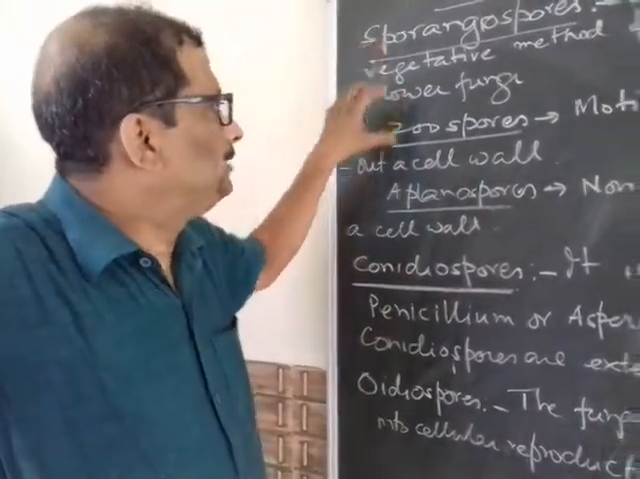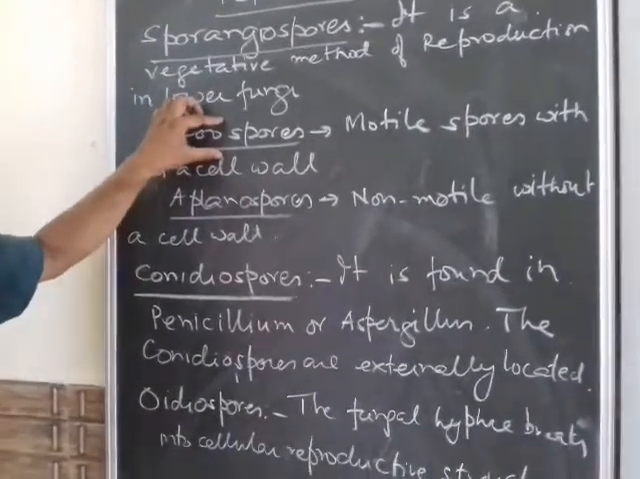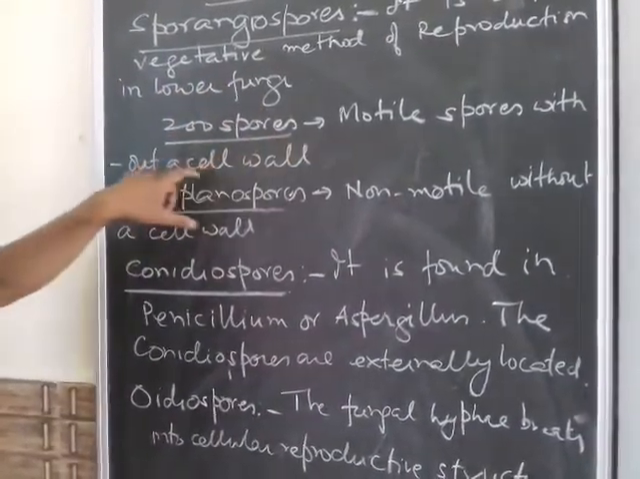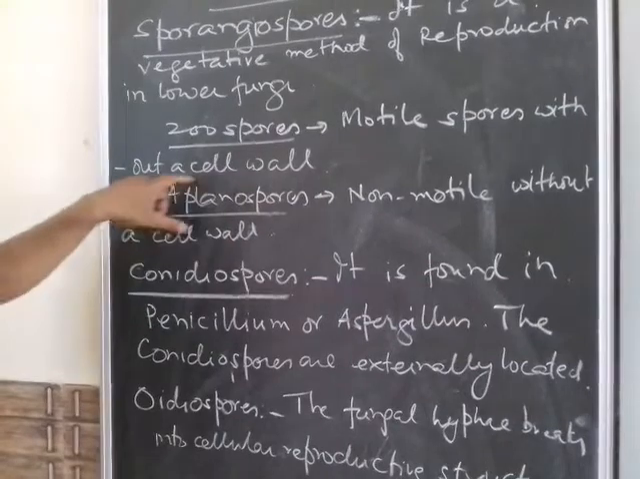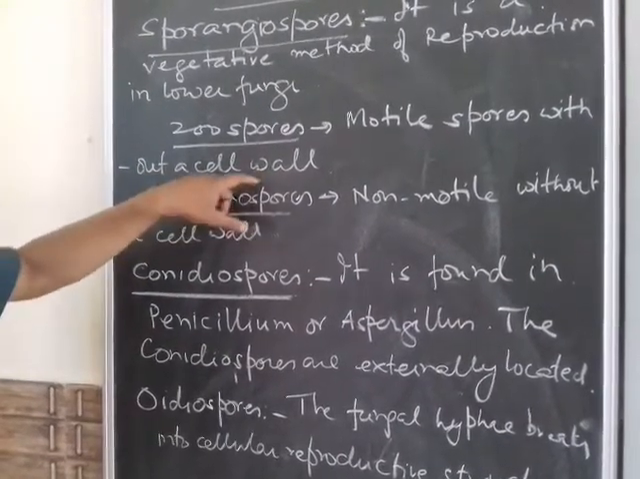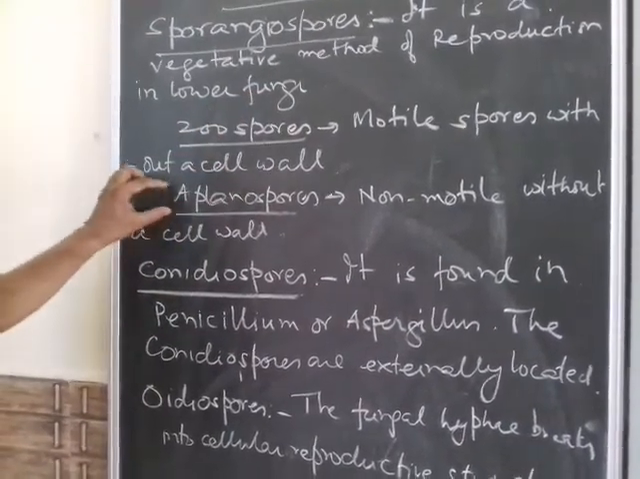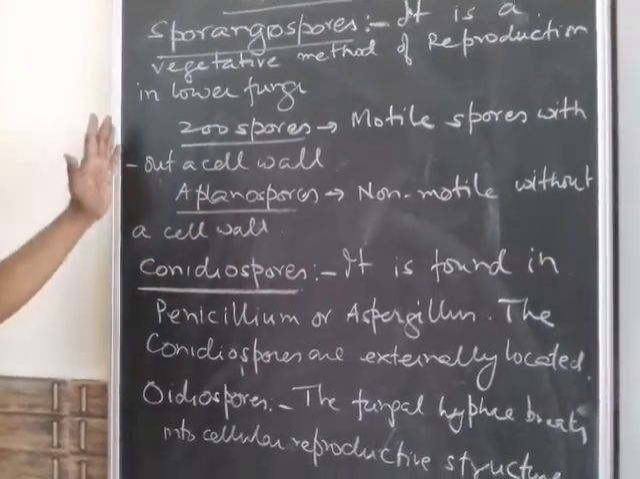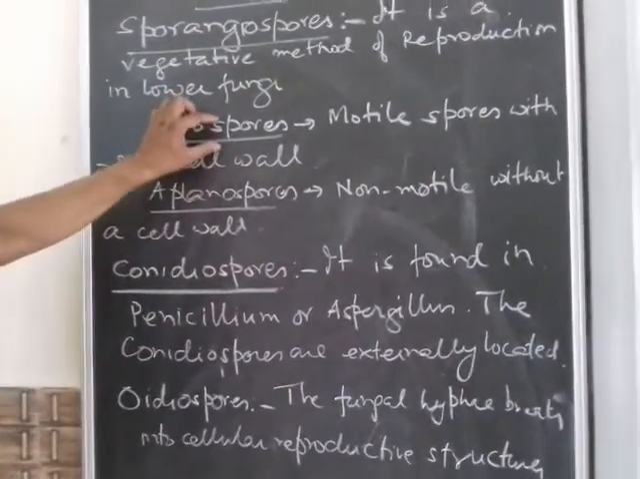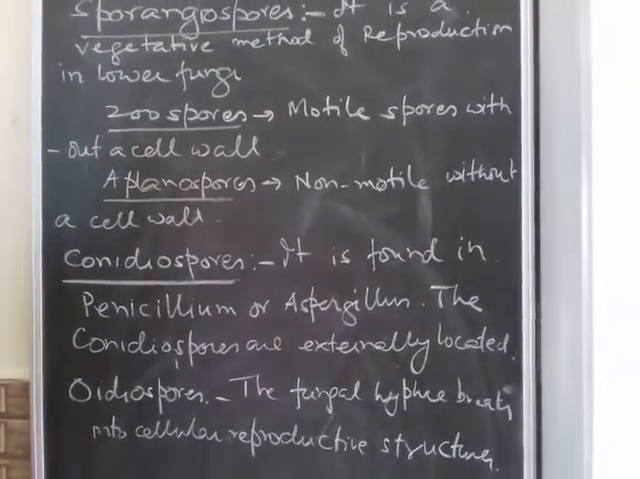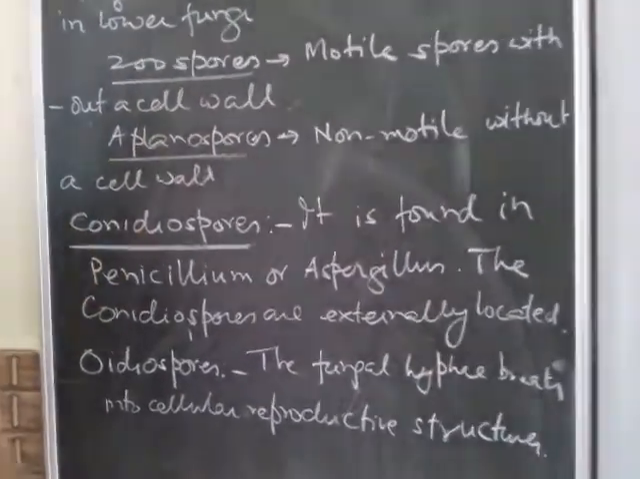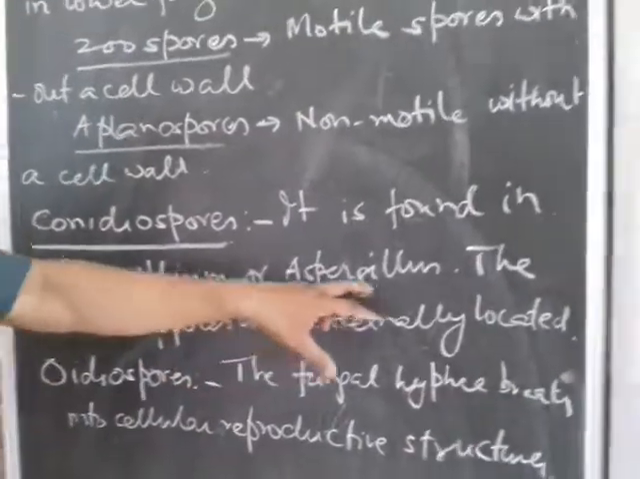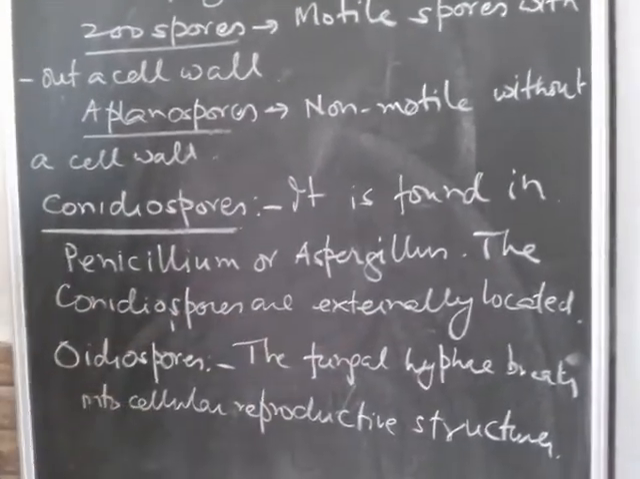Now this sporangiospore, as I told you, contains the spores which are zoospores, motile spores without a cell wall. So they don't have a cell wall, but they are motile. Aplanospores are non-motile, without a cell wall. So this is a motile spore, this is a non-motile spore. Now conidiospores are found in Penicillium or Aspergillus. The conidiospores are externally located.